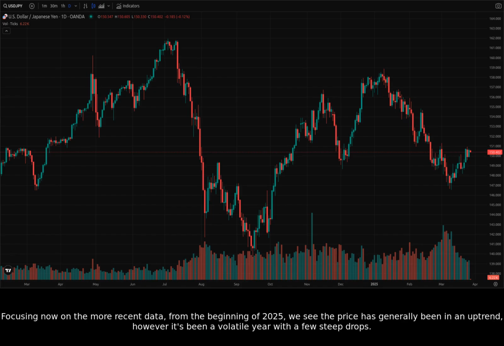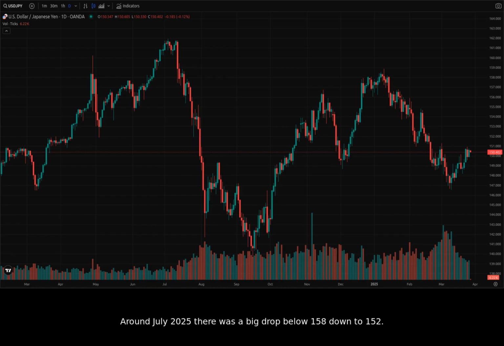Focusing now on the more recent data, from the beginning of 2025, we see the price has generally been in an uptrend. However, it's been a volatile year with a few steep drops. Around July 2025, there was a big drop below 158 down to 152. There is generally an upward trend though, with the price hovering mostly around 150.